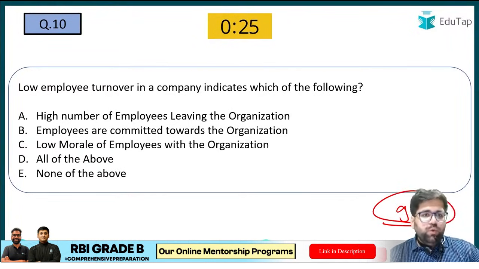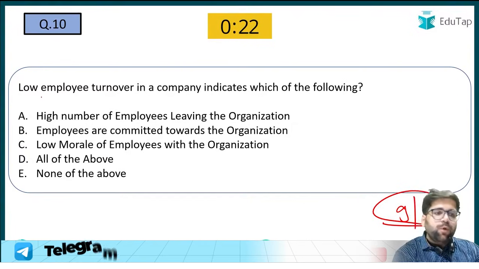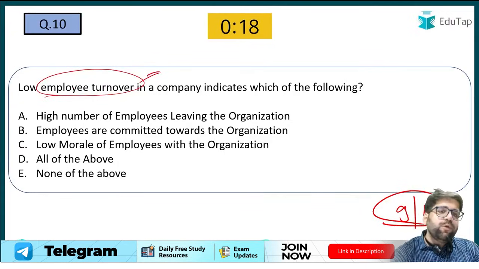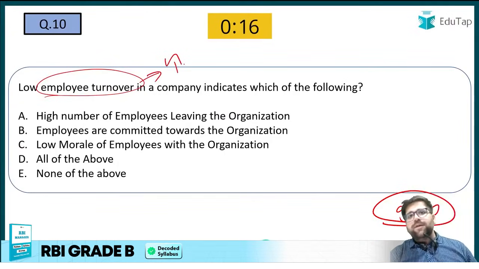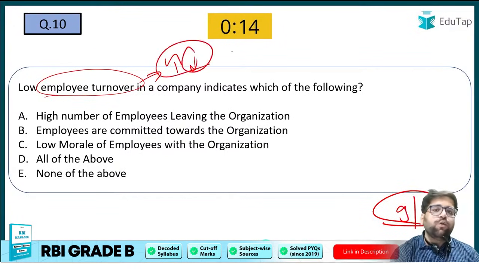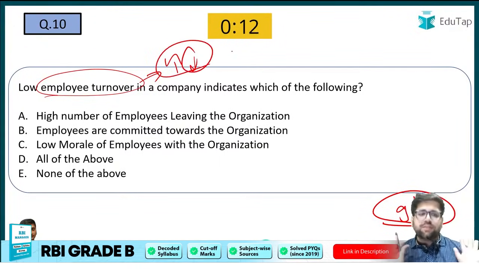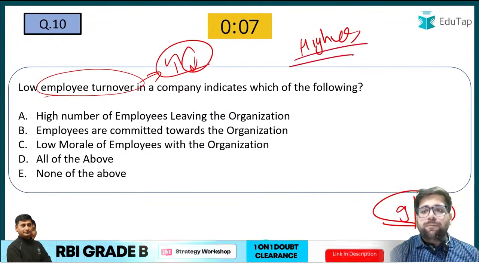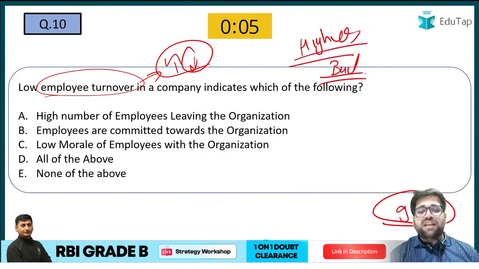Low employee turnover in a company indicates which of the following? First, what is employee turnover? It is how many people are incoming in your organization and how many are going out of your organization. The net difference is known as employee turnover. The higher the employee turnover, the worse it is for the company, because many people are leaving.